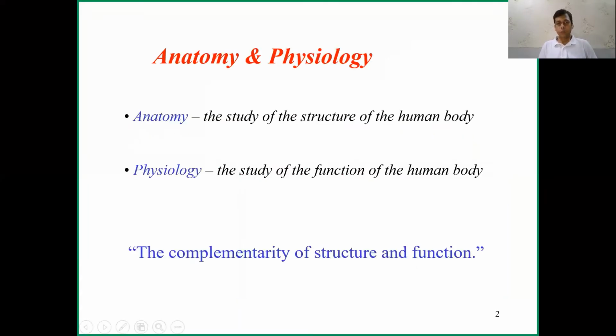So what is anatomy? Anatomy is the study of the structure of the human body. And what is physiology? Physiology is the functioning of the human body. Both are complementary: structure and function go together. So we should know the basic anatomy of any system, and we should also know the basic physiology of that system. We will learn basic anatomy and, in detail, physiology.